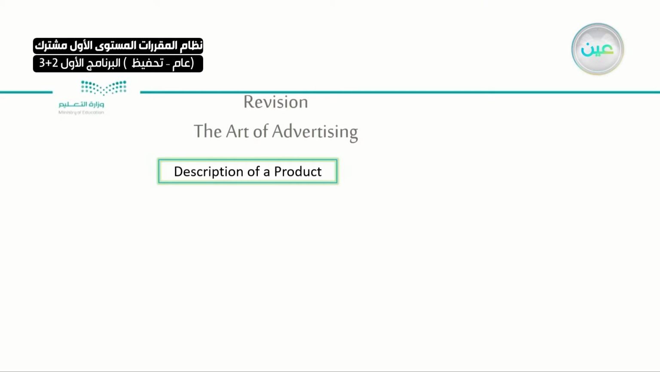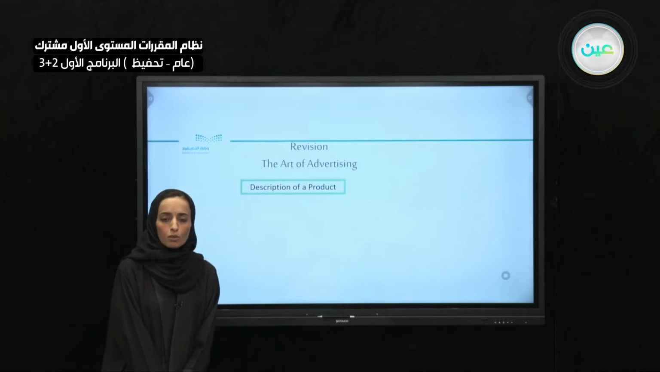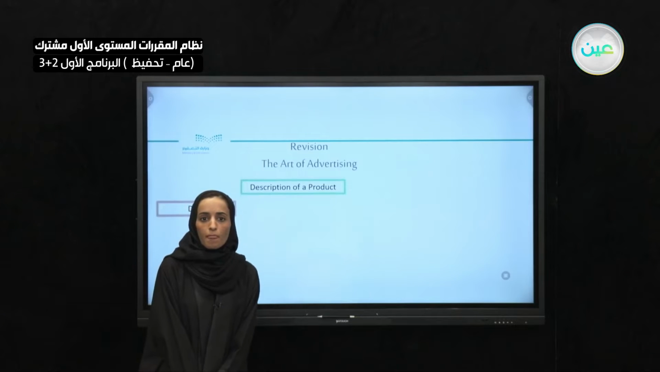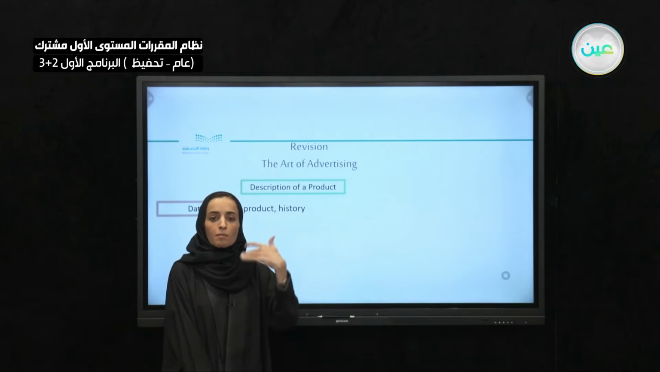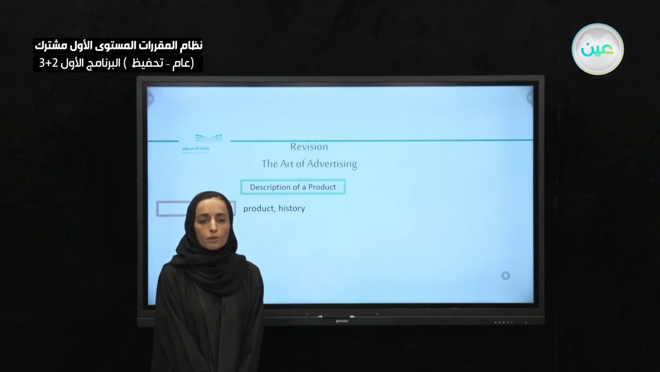Okay, so we learned at the beginning how to describe a product. There is a product that you bought or a product that you have seen, and you will describe it. You want to tell about it. What information can you tell about it? The first thing, you have to collect your data. What data? These have to be about the product, the physical description, and about its history. You have to tell it was first used by whom, and maybe its history, how it developed until it got to be this smart or this good.